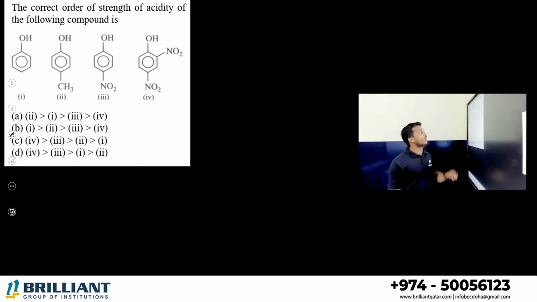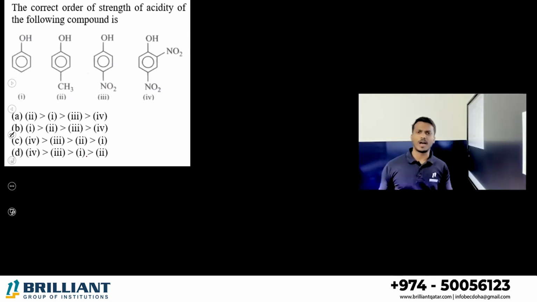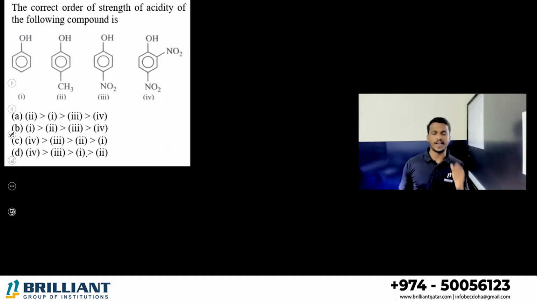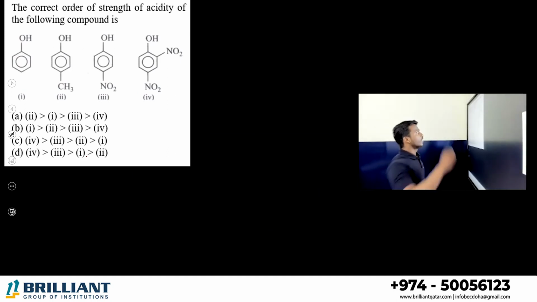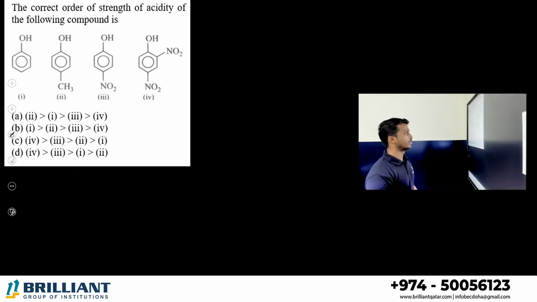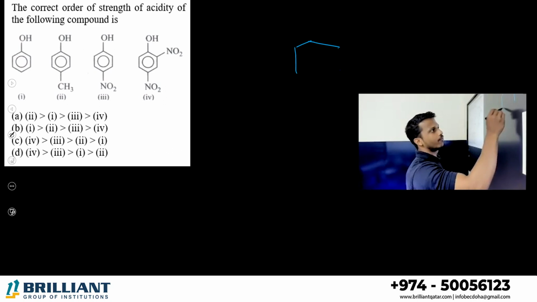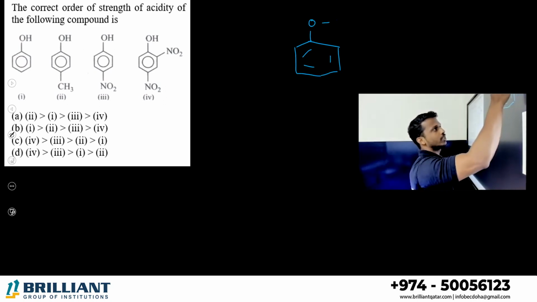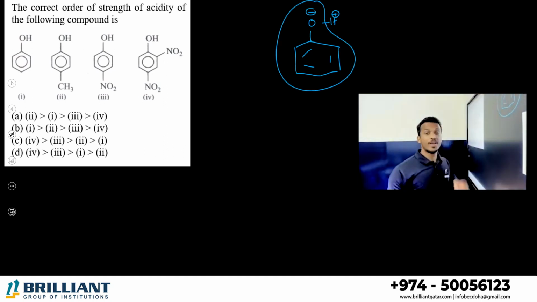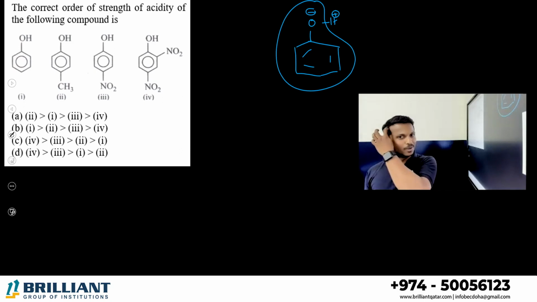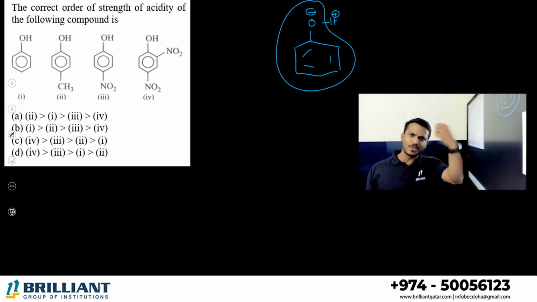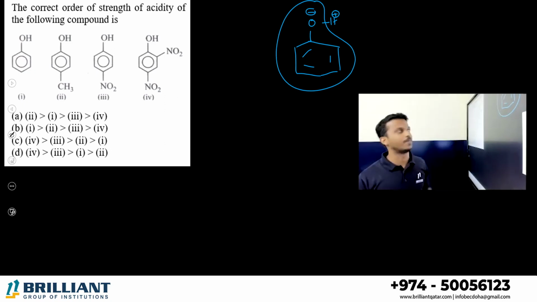What is the correct order of the strength of acidity? Dear all, in the alcohol chapter, acidity is a most expected question. We can discuss it at length. You know very well, phenol is highly acidic in nature, correct? Because if you remove this hydrogen atom from phenol as H plus ion, the remaining compound is called phenoxide ion. It is highly stable due to resonance. So the phenol is ready to leave hydrogen. It is highly acidic in nature.